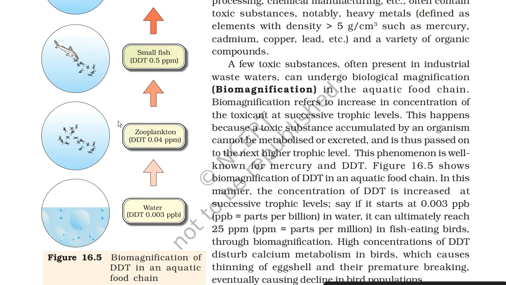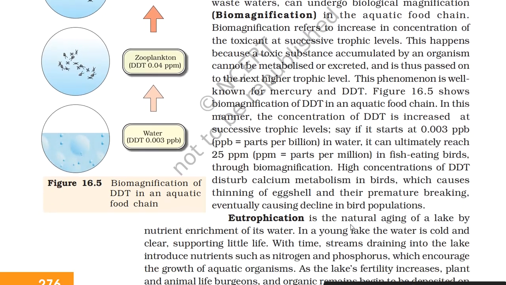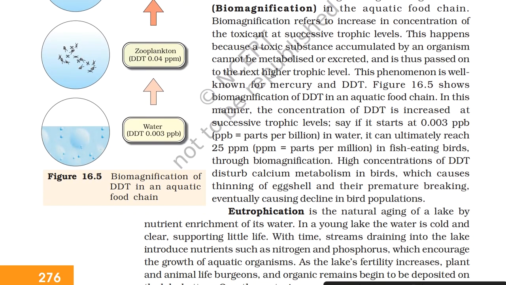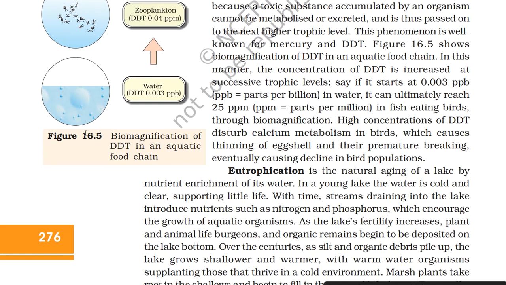Figure 16.5 shows biomagnification of DDT in an aquatic food chain. In this manner, the concentration of DDT is increased at successive trophic levels. Say if it starts at 0.003 parts per billion in water, it can ultimately reach 25 parts per million in fish-eating birds through biomagnification. High concentrations of DDT disrupt calcium metabolism in birds, which causes thinning of eggshell and their premature breaking, eventually causing decline in bird population.